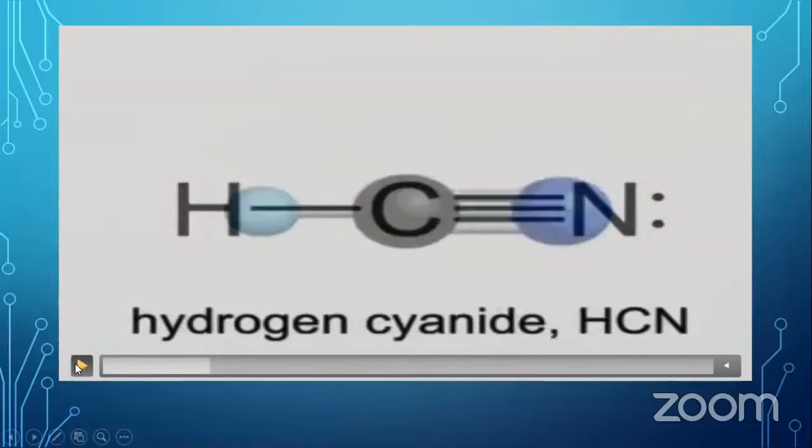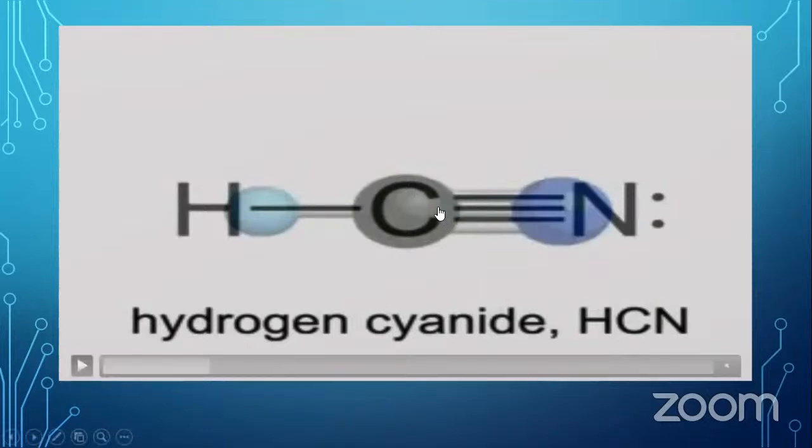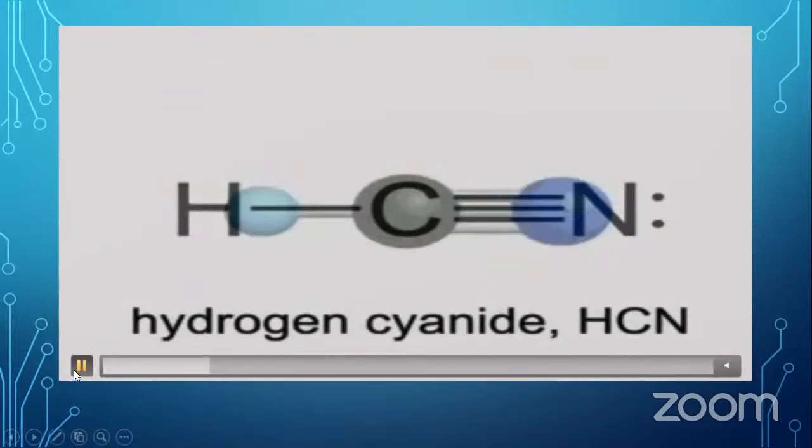Here also you can see that a triple bond is going on between the carbon and nitrogen atoms, but actually we have to take it together as one repulsion unit. So that is how you can say that two repulsion units are there around this carbon, and those two repulsion units have been arranged in a linear shape. Okay, when you are asked to write the number of electron pairs around this carbon, there are four electron pairs. Four bonding pairs are there, but when you convert it into repulsion units, you have to consider the concept that I have given earlier.